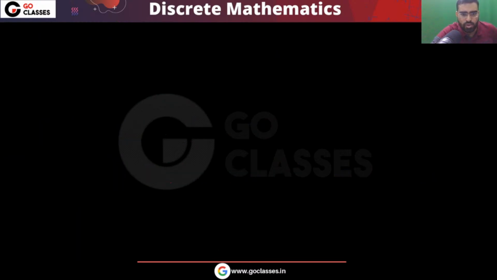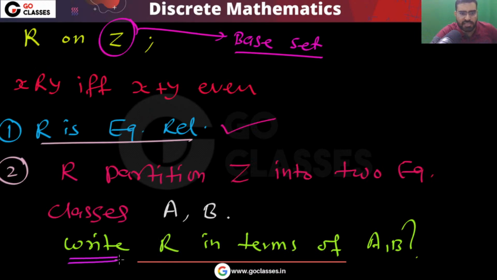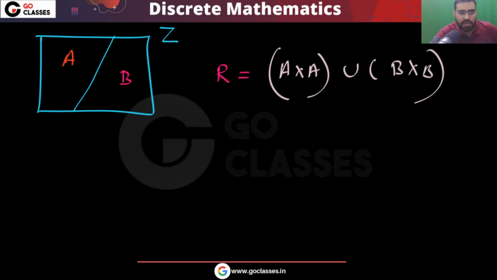This is your set of integers, and there are two equivalence classes. One equivalence class is A, another is B. Can you write R in terms of A comma B? Very simple, because every element here will be related to itself. So you can easily write that R will be A cross A union B cross B.